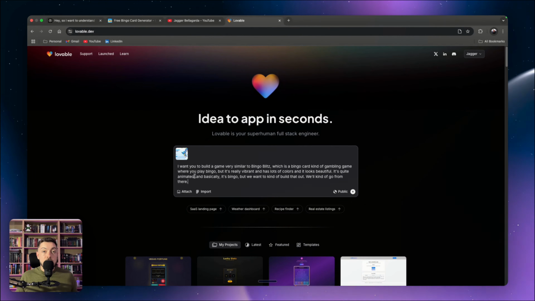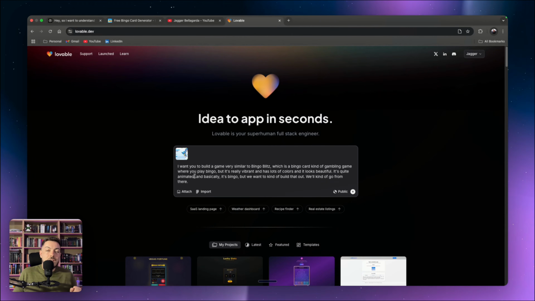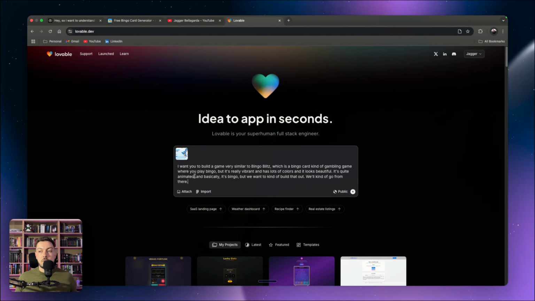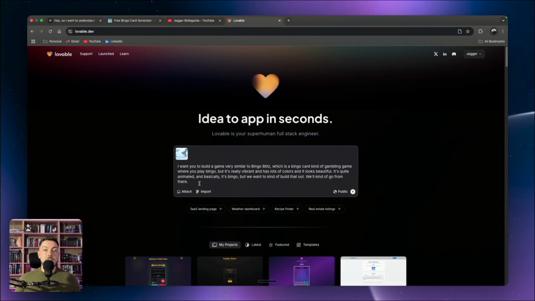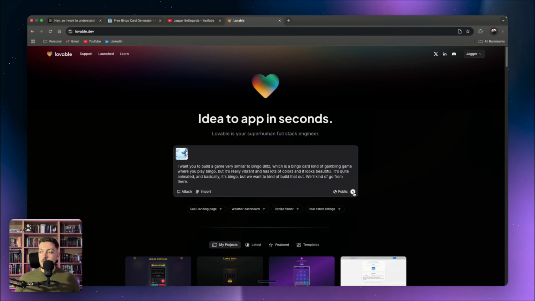But it takes all of that into consideration and then just kind of outputs, okay, I know what Jagger wants to say. This is exactly what he wants to say. And when I read it back, it's on the money. So that's what makes Aqua Voice so powerful. All right, I'm happy with that.